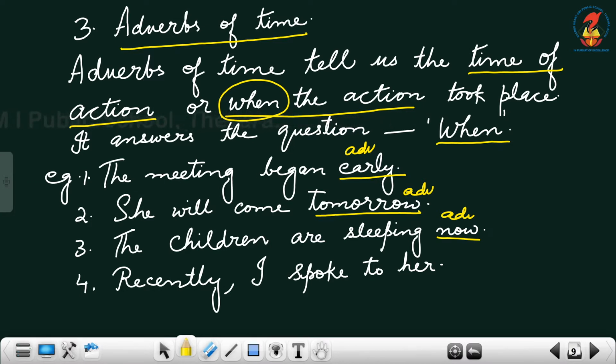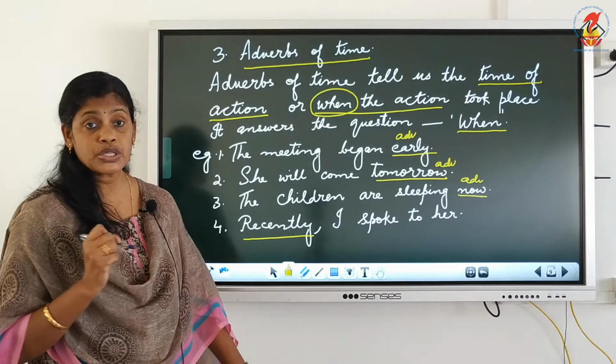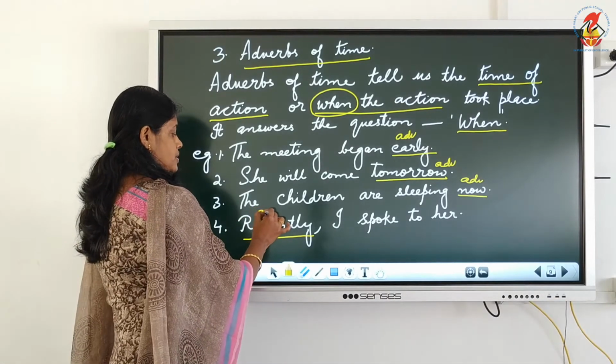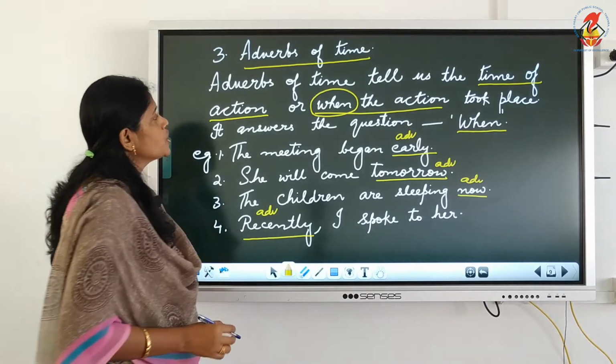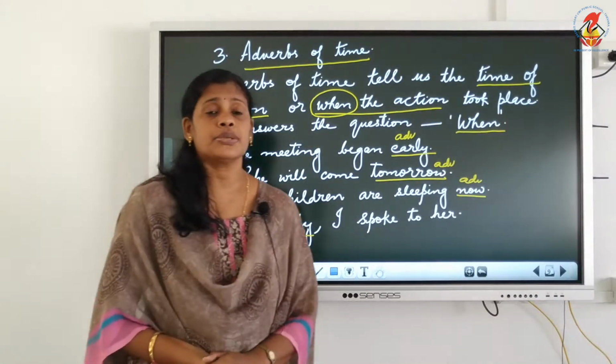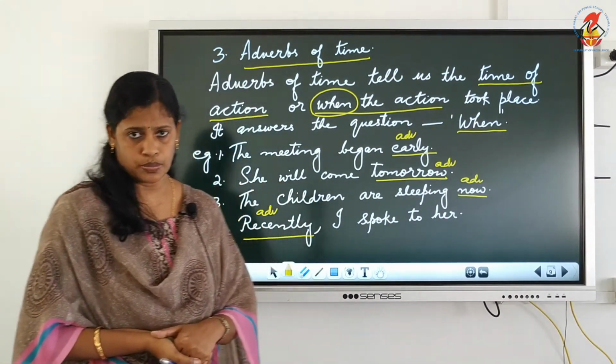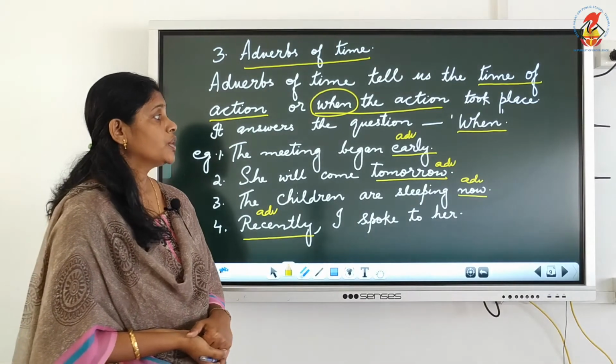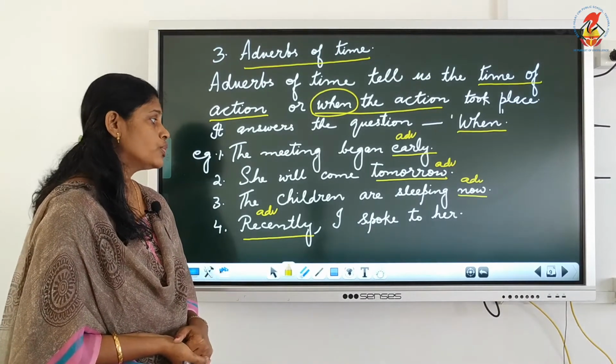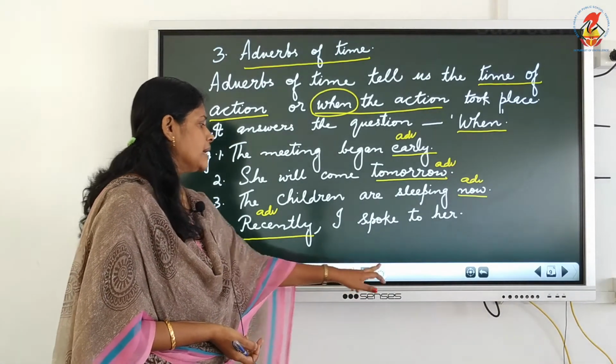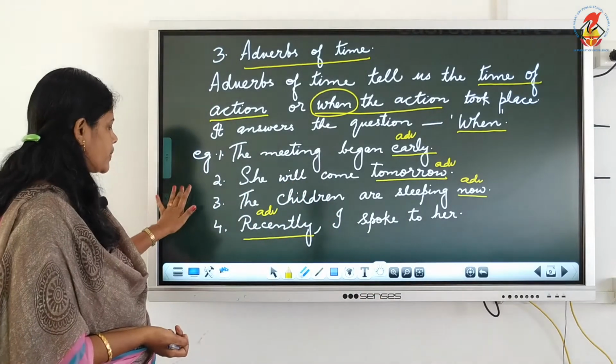Recently, I spoke to her. So, the word recently. When did you speak to her? Recently. So, this is the adverb. So, an adverb of time tells you the time when the action took place. You can use early, tomorrow, now, recently. Many other words are there, children.